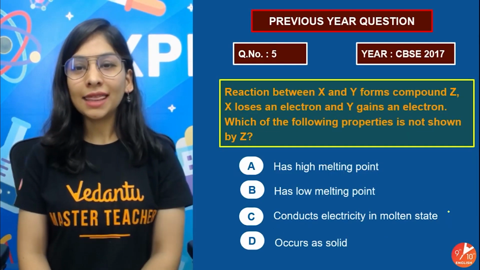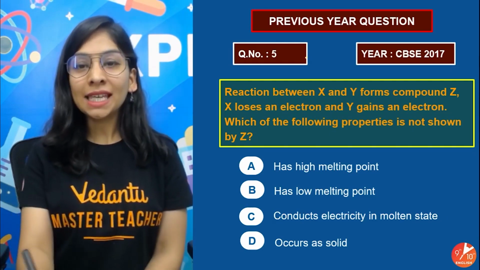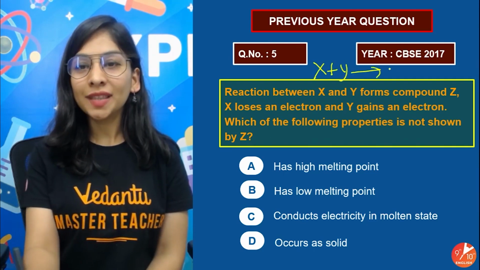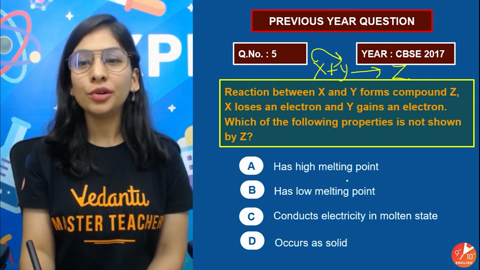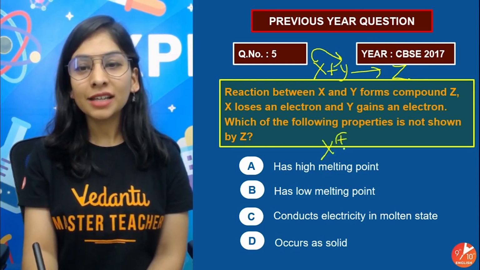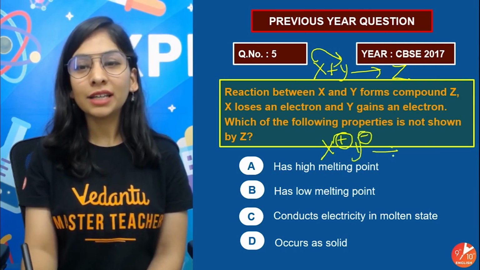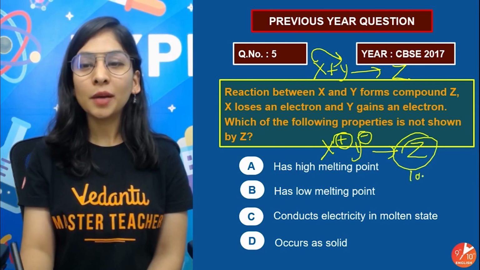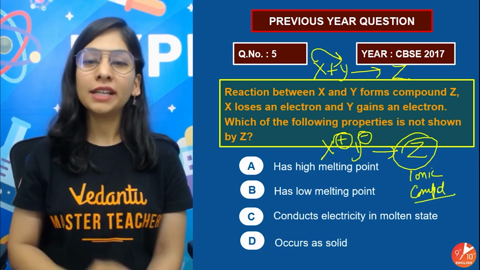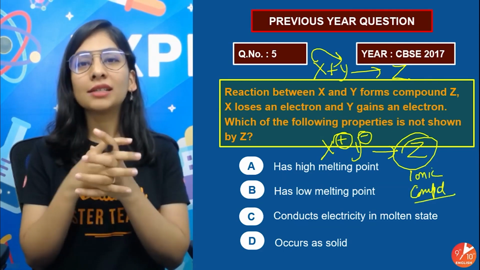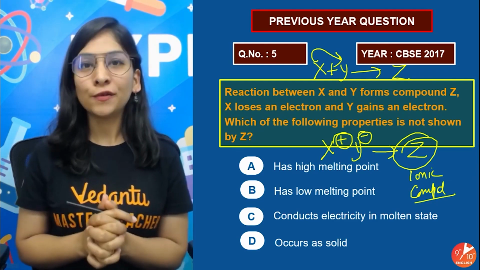D is the right answer, and that is more like the reaction of your metal and non-metal, how we can prove that. They're telling X and Y are going to react with each other to give a compound. X is going to lose its electron and Y is going to gain it. You know that metal has a tendency to lose its electron and get a positive charge. Non-metal gains those electrons and gets a negative charge. And that kind of compound is nothing but an ionic compound, which is made up of opposite charges and also called an electrovalent compound. Due to this opposite charge, they are going to attach with each other with a very high force of attraction called electrostatic force of attraction.